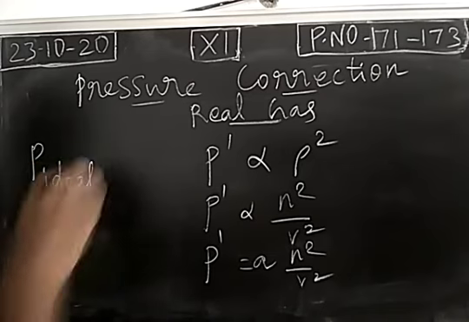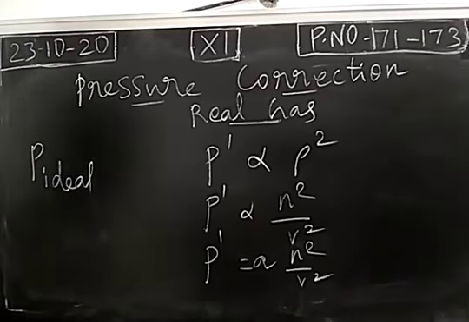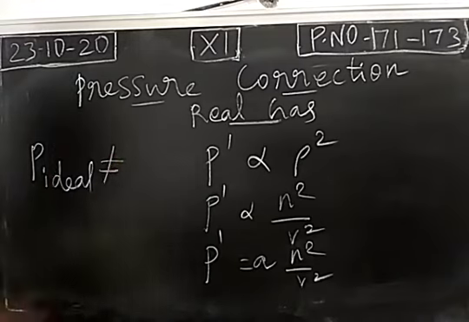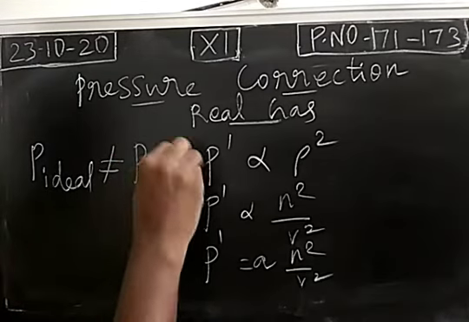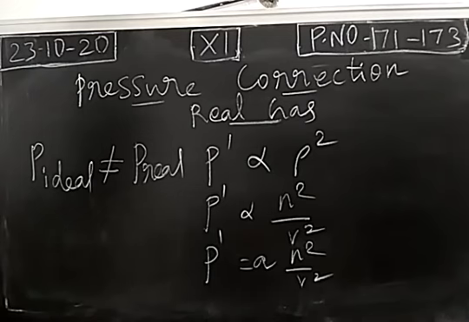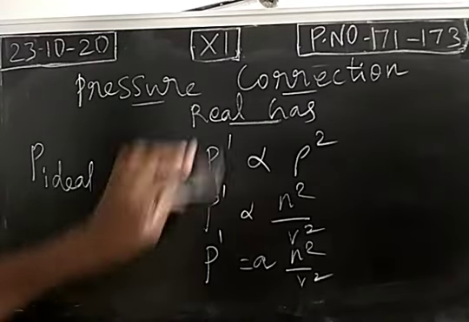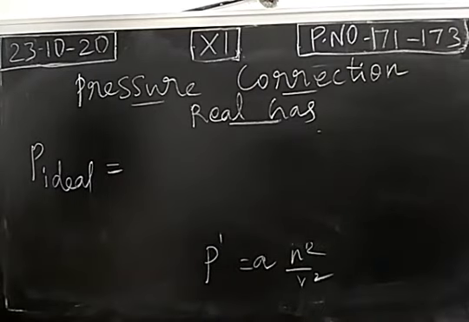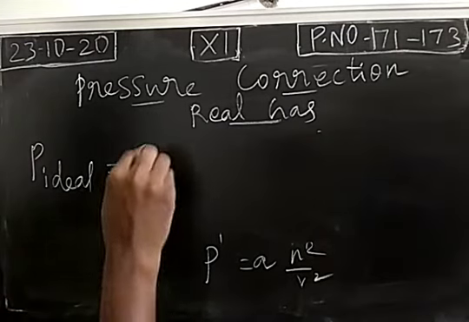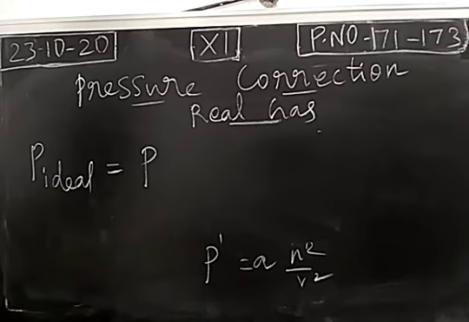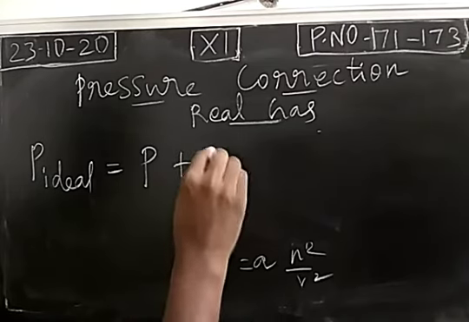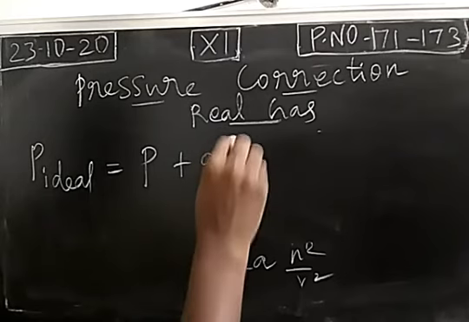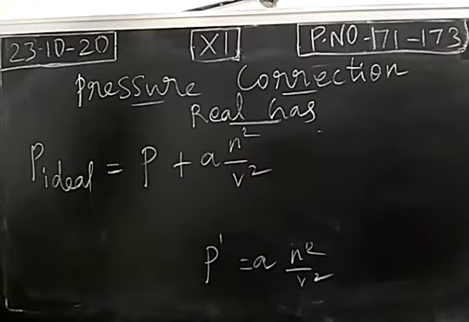So the pressure for an ideal gas will not be equal to the pressure of a real gas, so we need modifications. For the real gas, the pressure will be a lower value, so we do a correction. The ideal pressure is equal to the observed pressure plus a n square divided by V square.